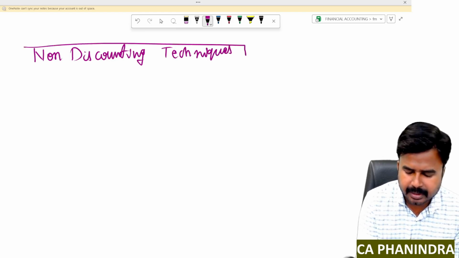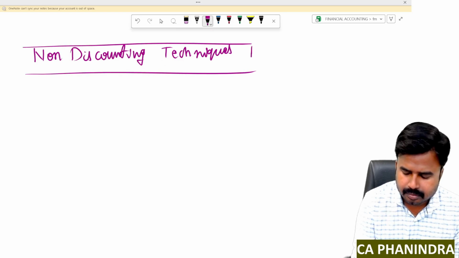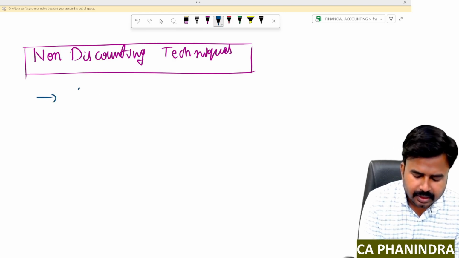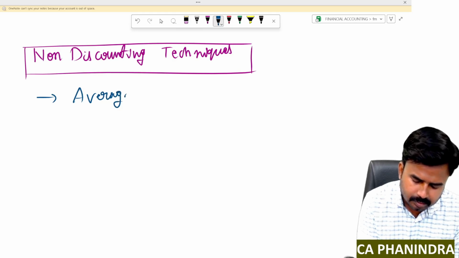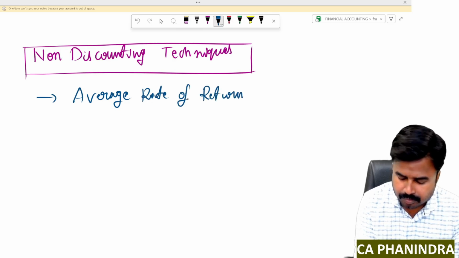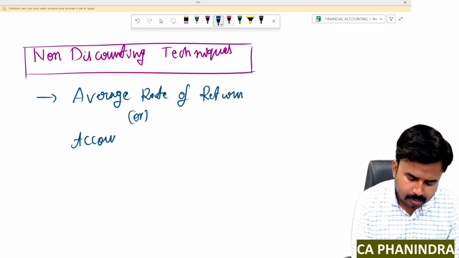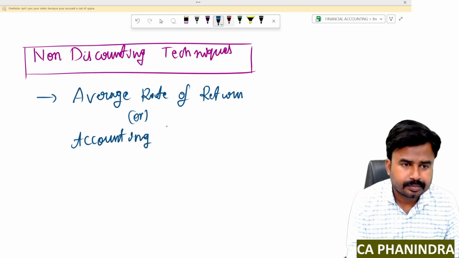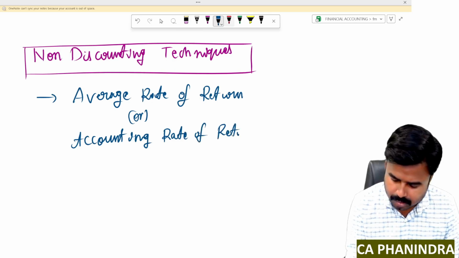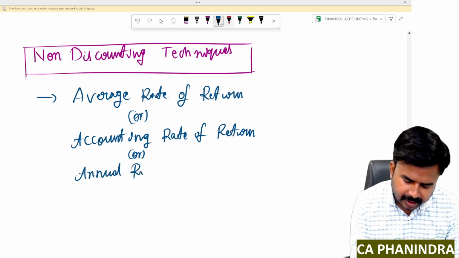In that, I'm taking the first area called average rate of return, or accounting rate of return, or annual rate of return.